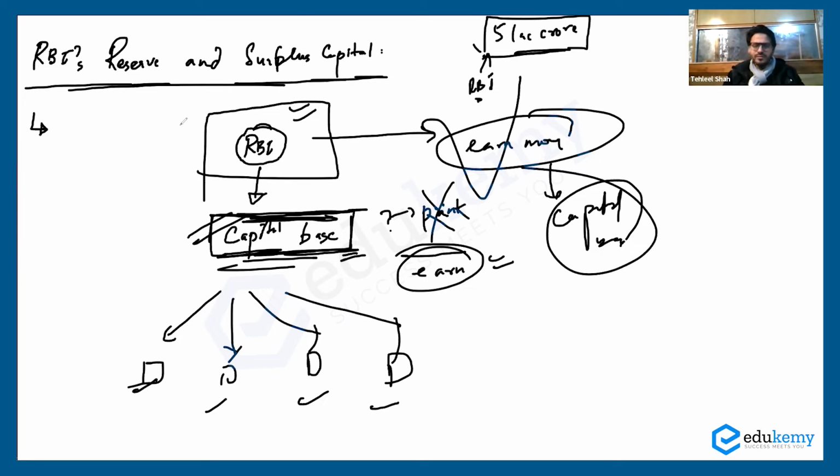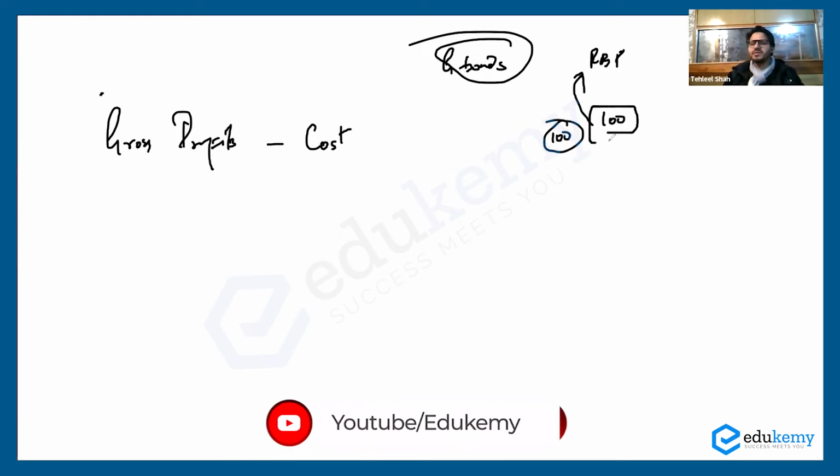Now, suppose we have the gross profits of RBI. These are the total profits, and out of the total profits, you cut the cost of investment. For example, RBI invested money in government bonds. Say RBI purchased a bond of 100 rupees. So rupees 100 would be the cost of this investment. Fine. So at rupees 100, we have purchased this bond.